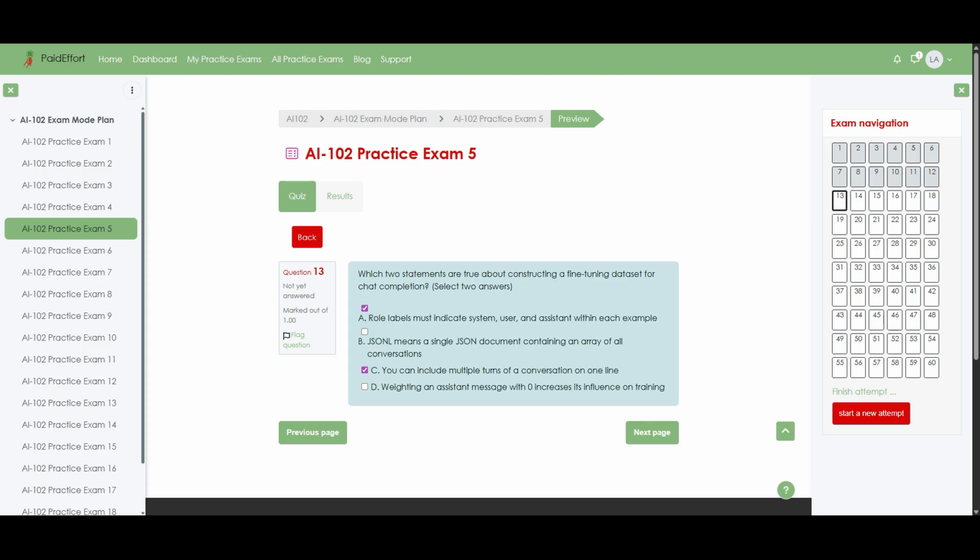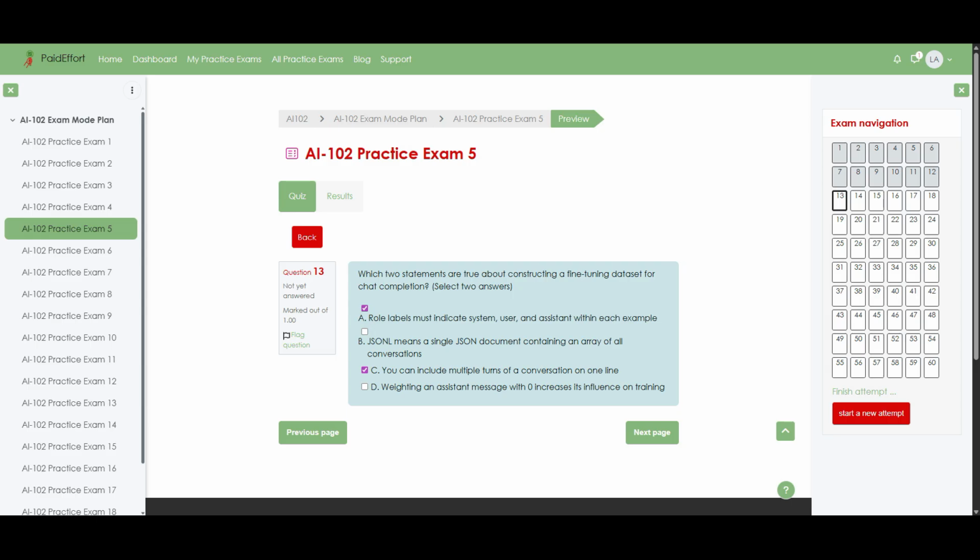In option A, including explicit role labels for system, user, and assistant inside every example tells the model who is speaking at each turn, which is crucial for controlling behavior and maintaining a structured conversation during training and later during inference. Option C is also true because a single JSON object on one line in a JSON-L file can hold a full multi-turn conversation, with several messages grouped together in the messages array, so the model learns context across turns instead of just single question-answer pairs.